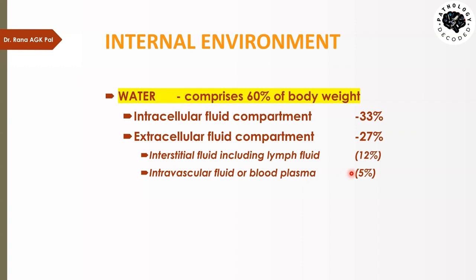Here I would stop and try to make you understand that if a person weighs 80 kg, 5% of the 80 kg is just 4 kg, which means it's 4 liters of blood circulating inside. 4 liters of the fluid is present in the blood which is circulating in the vessels. Then we have mesenchymal tissues, the stromal tissue, or the connective tissue which hold up water, and transcellular fluids which are moving between the cells.